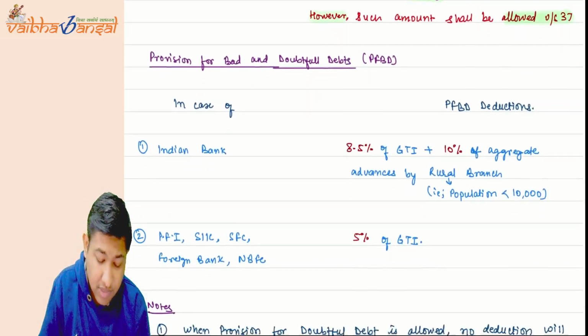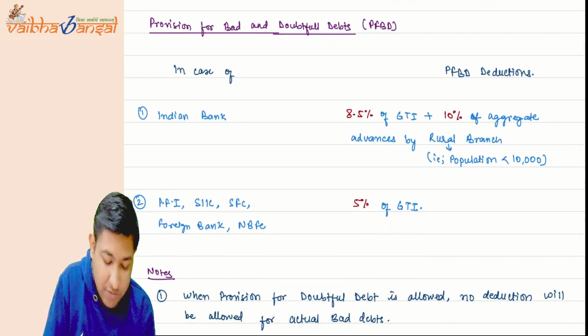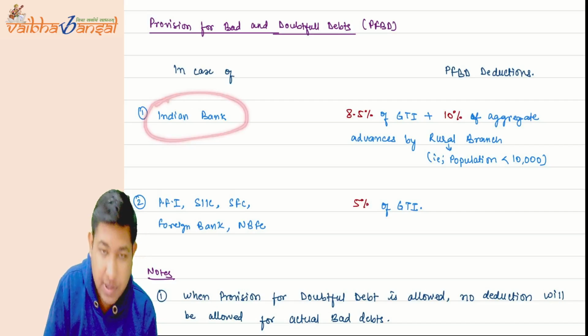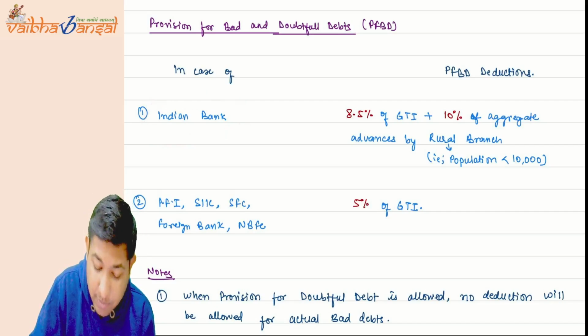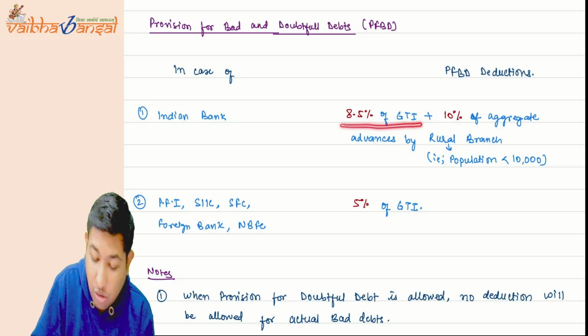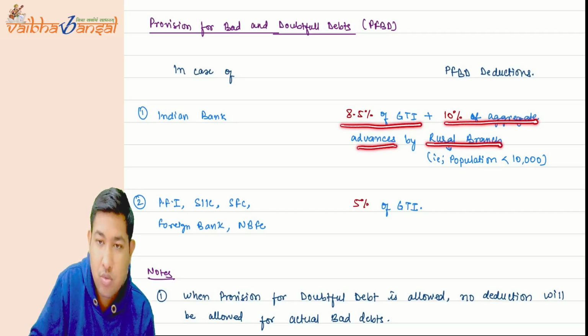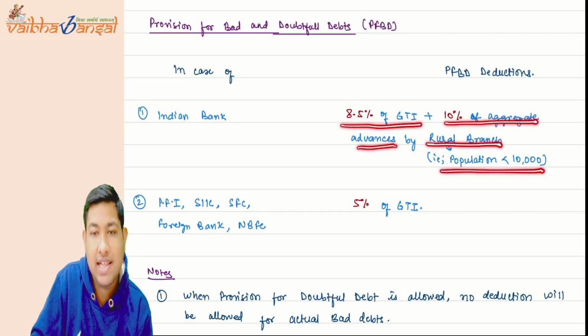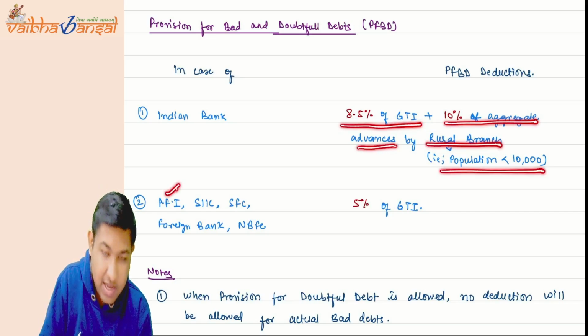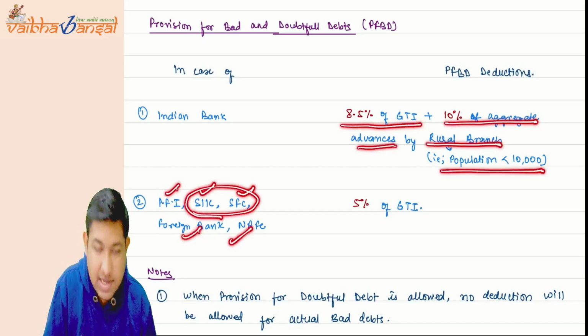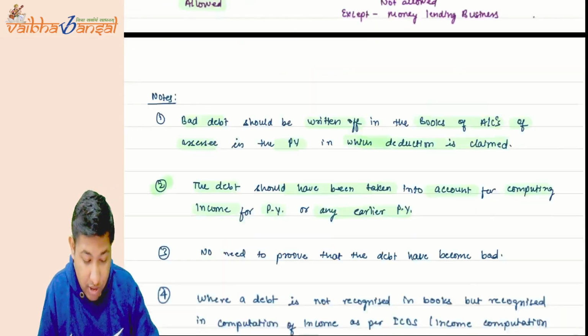Okay, now provision for bad debts in the case of Indian banks, it will be 8.5% of the GTI, or 100 plus 100% of the aggregate advances to the rural branch. What is the rural branch? Whose population is less than 10,000. And for the PFI, SIICs, SFCs, foreign bank, NBFC, what is SIIC and SFC? You have already studied.